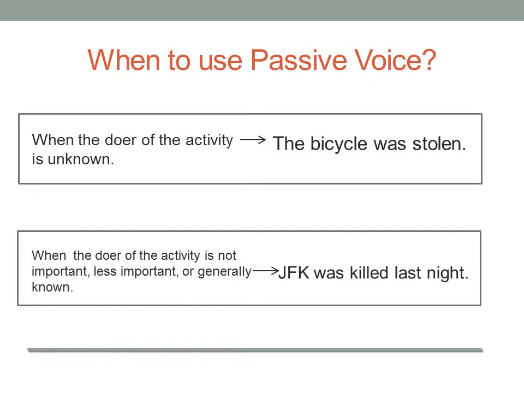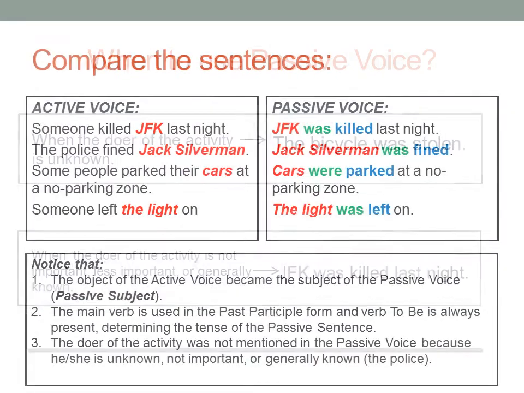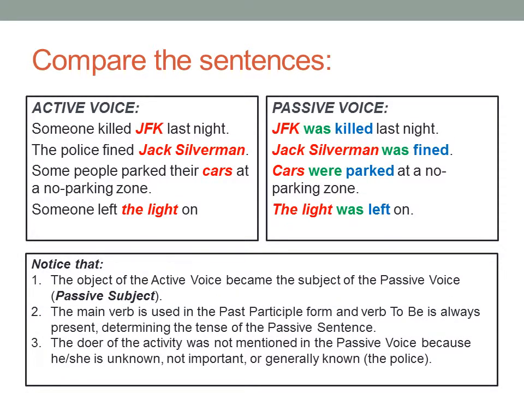For example, JFK was killed last night. The assassin killed JFK, of course, but he's not as important as JFK. Compare those sentences. Someone killed JFK last night, and JFK was killed last night. We use the passive voice because we don't know who killed JFK last night, or that person is not as important as JFK.